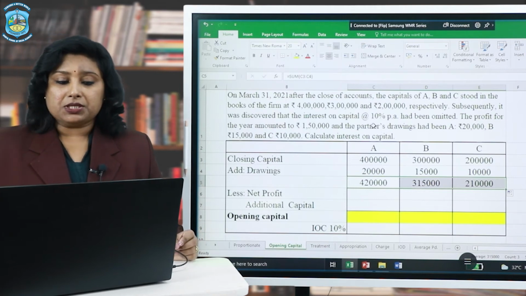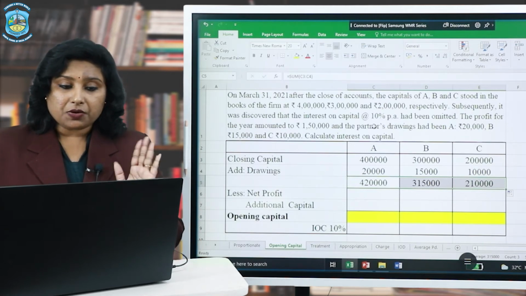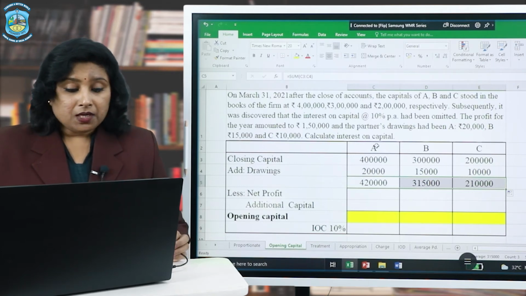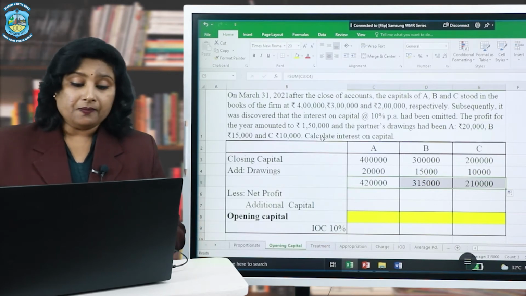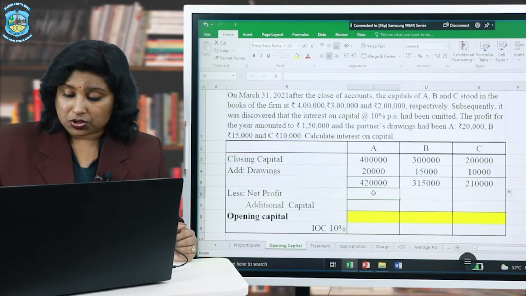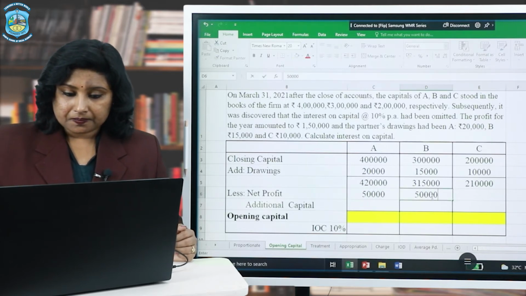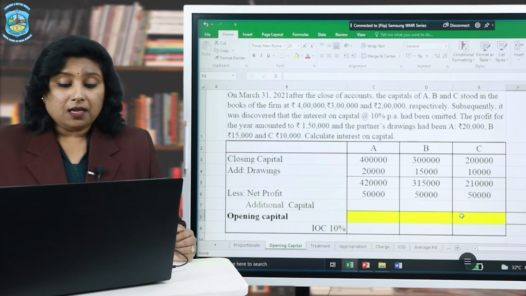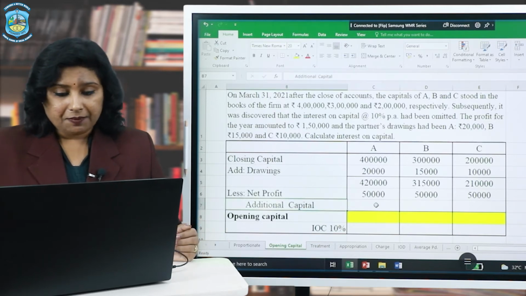Now we will check in the question whether the profit sharing ratio has been provided or not. Now in this question we cannot see the profit sharing ratio given, therefore we will assume it to be equal. So that means this net profit of 1,50,000 has been distributed among the partners equally. Since these are 3 partners, 1,50,000 divided by 3 would give us 50,000 each. So here we deduct 50,000 from each of the partners' capital. There is no addition in the capital, so we may remove it for the time being, or we can just keep it as it is.